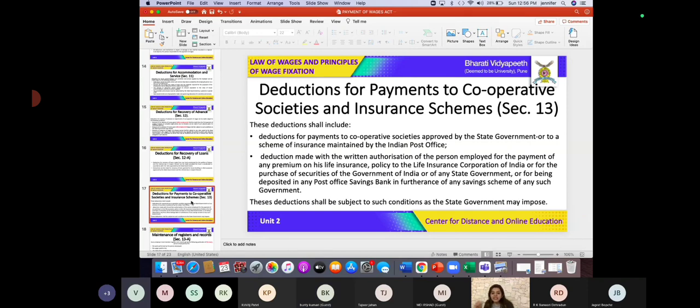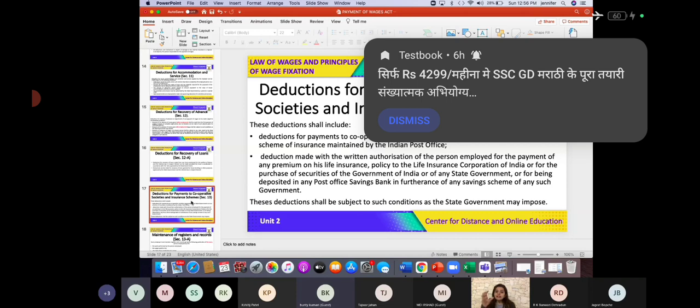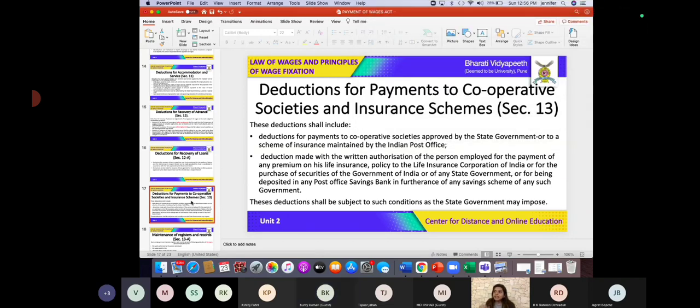For example, like you all know, from the salary a certain amount goes to the provident fund, something which is for insurance purpose. So from that wage, if the deductions are made towards any insurance scheme, those deductions are also going to be considered as valid deductions. Is this clear, students? Yes, ma'am.